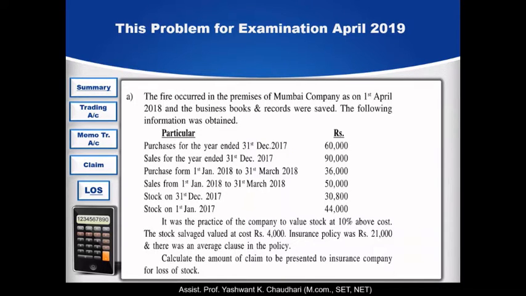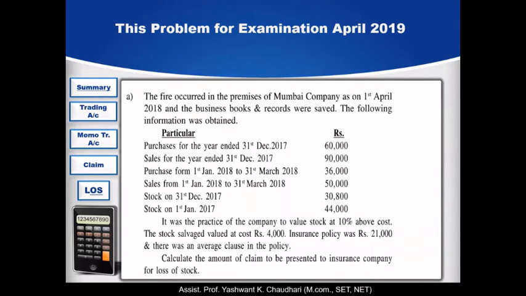They gave us the closing stock on 31st December 2017, rupees 30,800, and the opening stock on 1st January 2017, rupees 44,000, and these two we will take in the trading account.